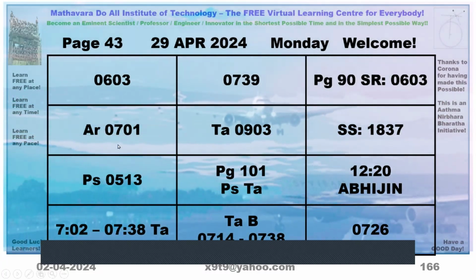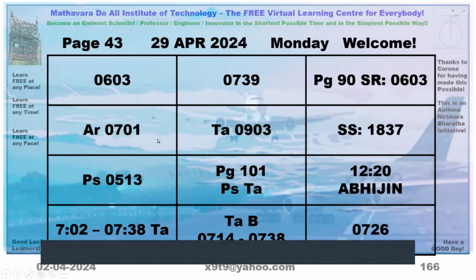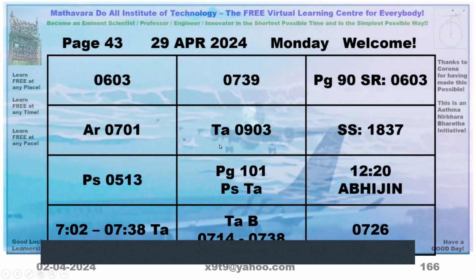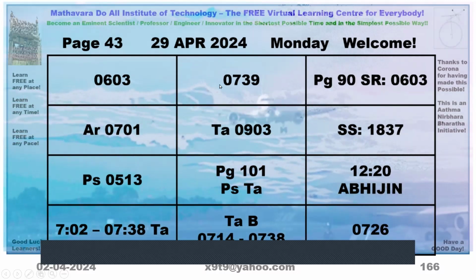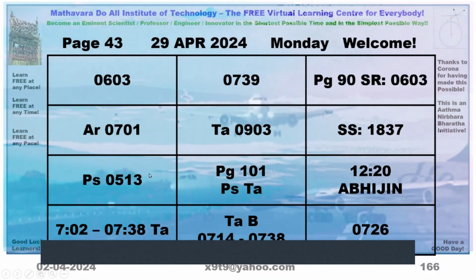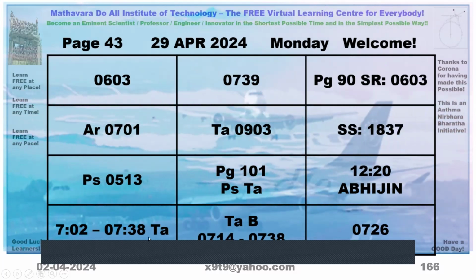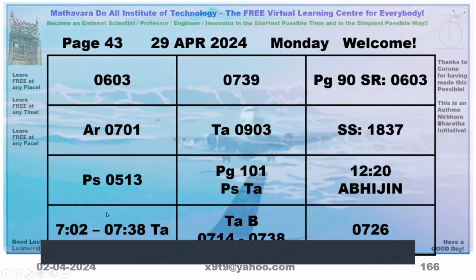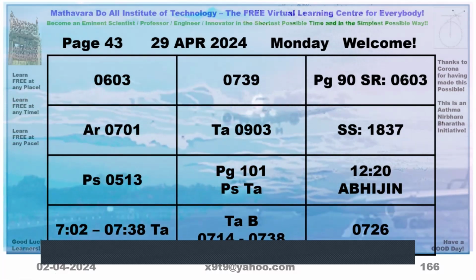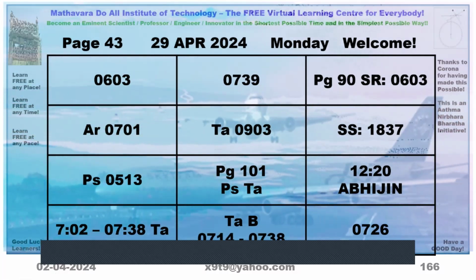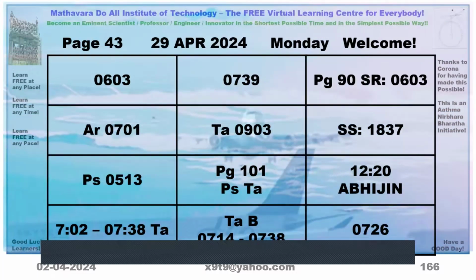Taurus actually starts at 7:02, ends at 9:03. But since Rahu Kala starts at 7:39, we want to do before that. So say 7:38. Are you able to follow?